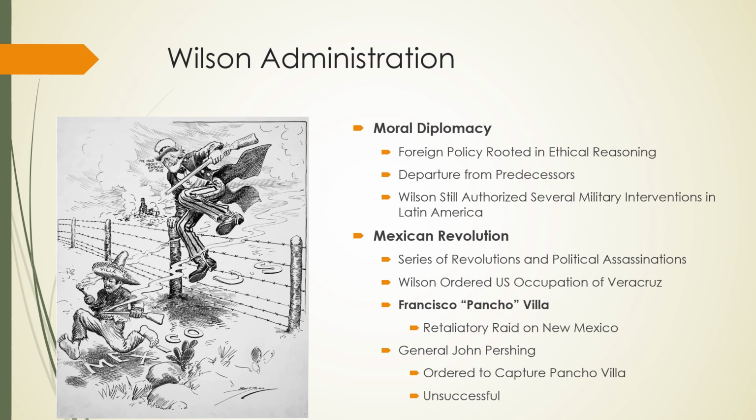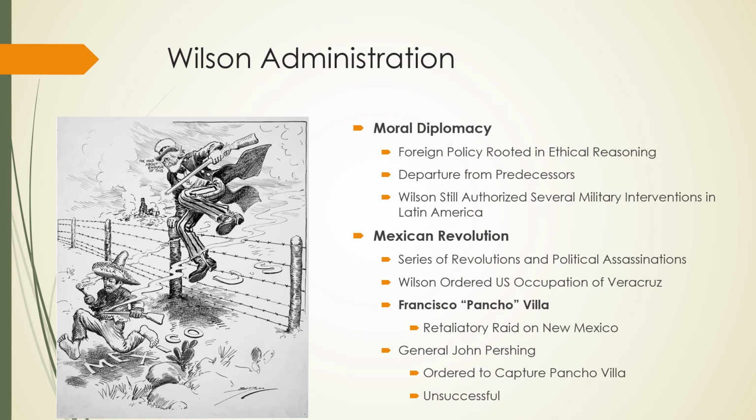Francisco "Pancho" Villa is a Mexican revolutionary. A lot of Americans consider him to be an outlaw, and he actually raids into New Mexico. In retaliation for that raid, Wilson orders a U.S. Army expedition into Mexico for the purpose of capturing Pancho Villa.